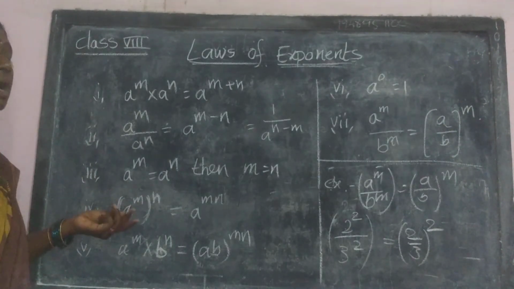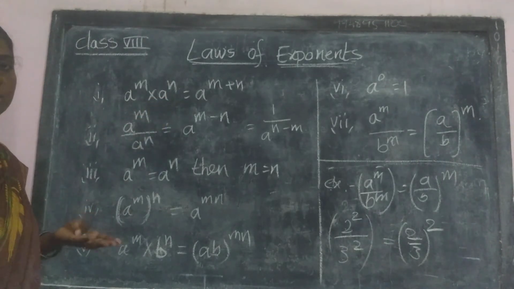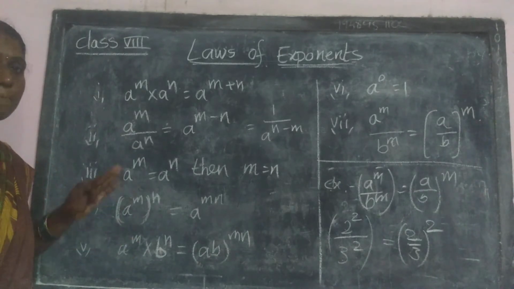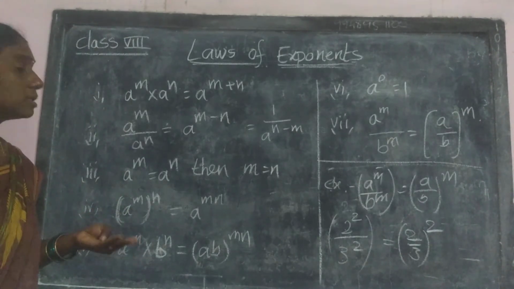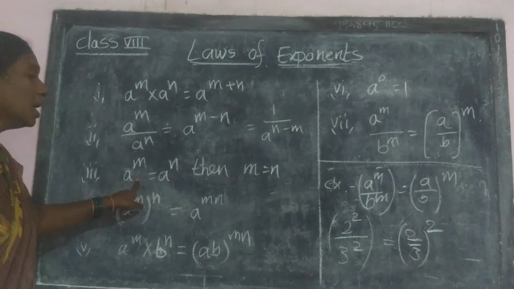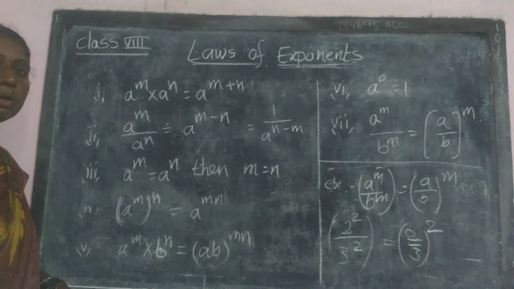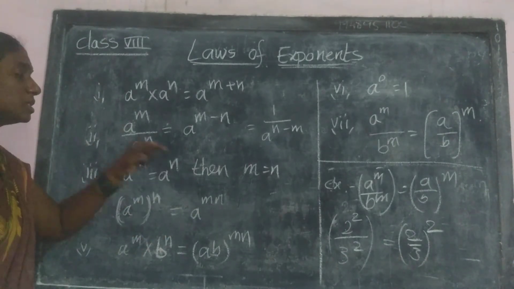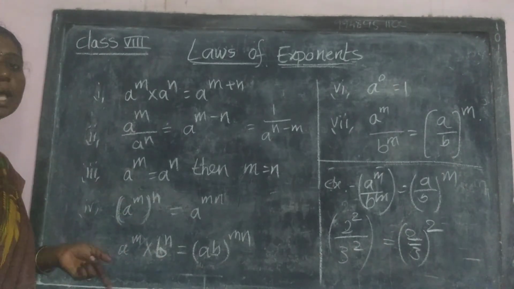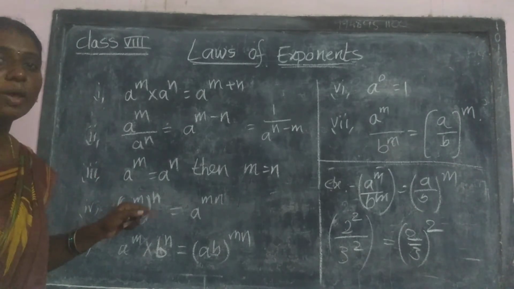What is the first one? A power m into a power n is equal to a power m plus n. A power m divided by a power n is equal to a power m minus n, which is equal to 1 by a power n minus m. Next, if a power m is equal to a power n, then m is equal to n. When bases are same, exponents are equal. Next, a power m whole power n is equal to a power mn.